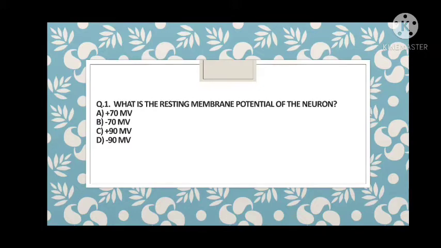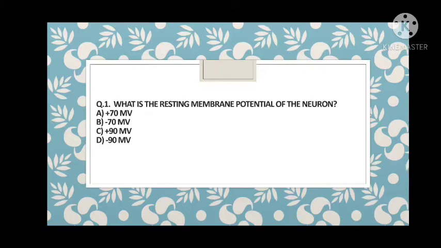As the next equation says, for a positive ion it will be negative and for a negative ion it will be positive. Here the resting membrane potential is decided by sodium and potassium. These are positive ions, and positive ions have negative values. So plus 90 and plus 70 are eliminated from the answer. So minus 70 will be the